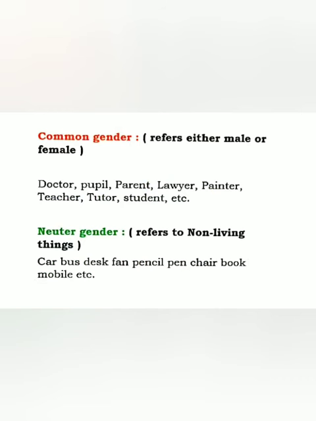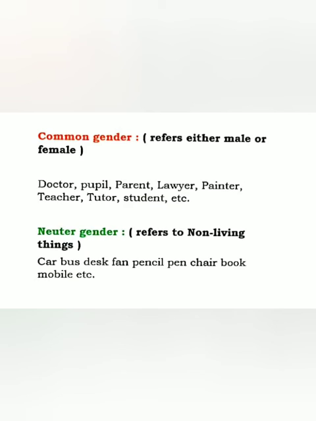Now come to the common gender. As I told you, common gender means referring to either male or female. As I told you in nouns also, common nouns are those nouns which use a general name, a generalized name. So here doctor, pupil, parent, lawyer, painter, teacher, tutor, student, etc. These can be either male or female. I hope it is clear.